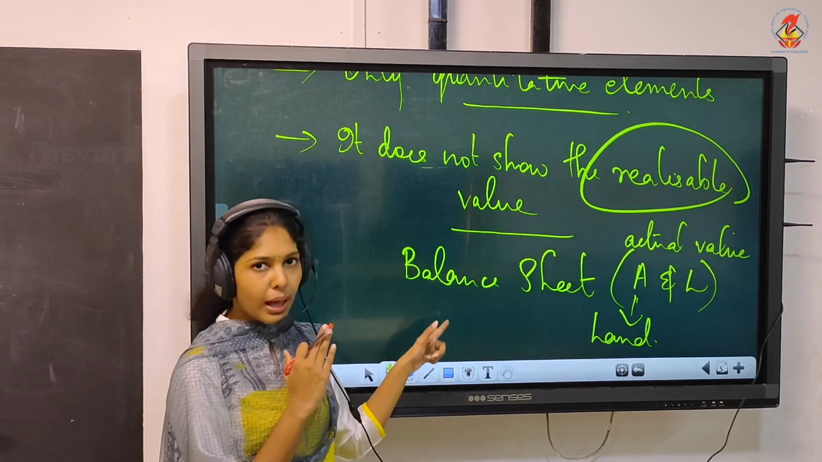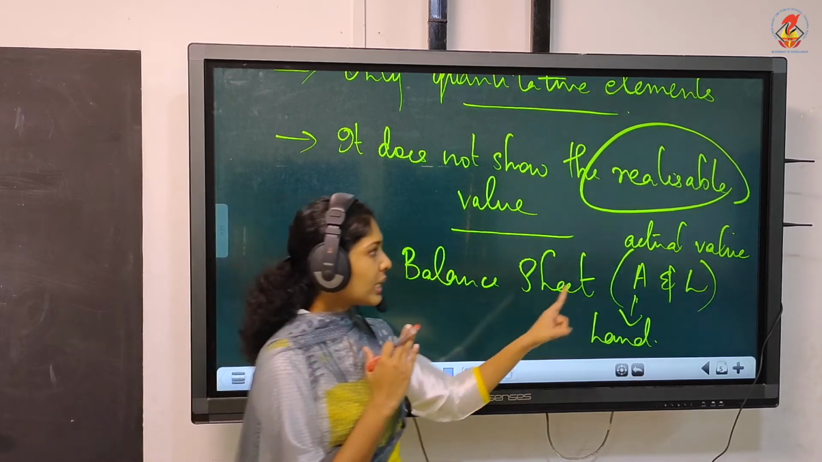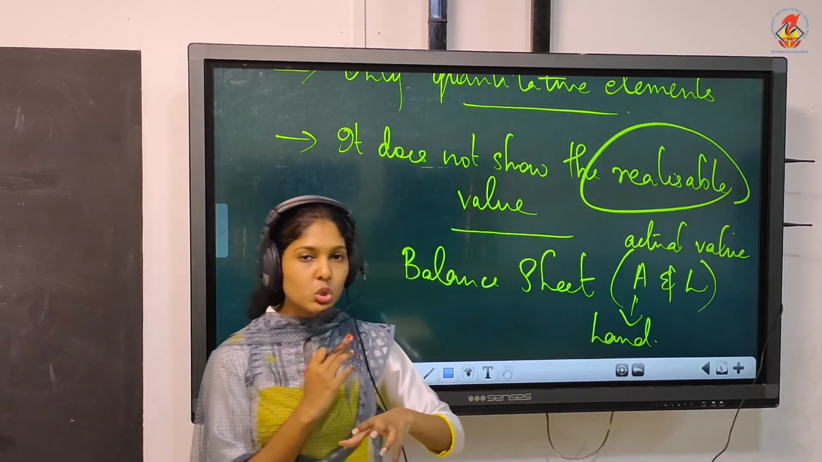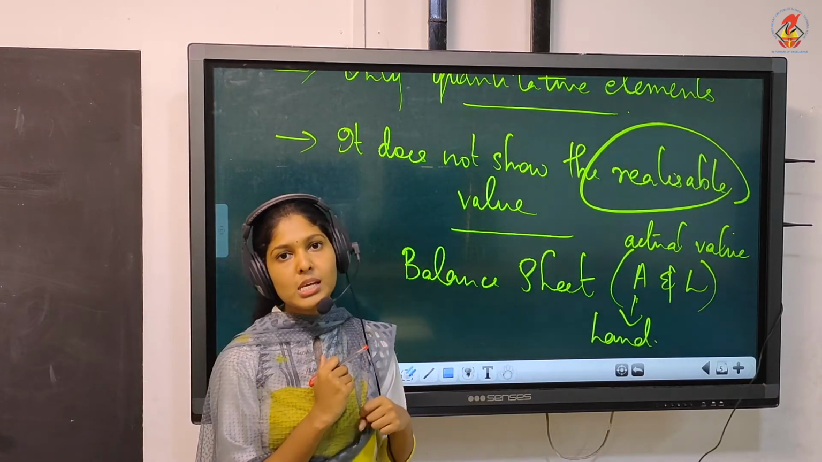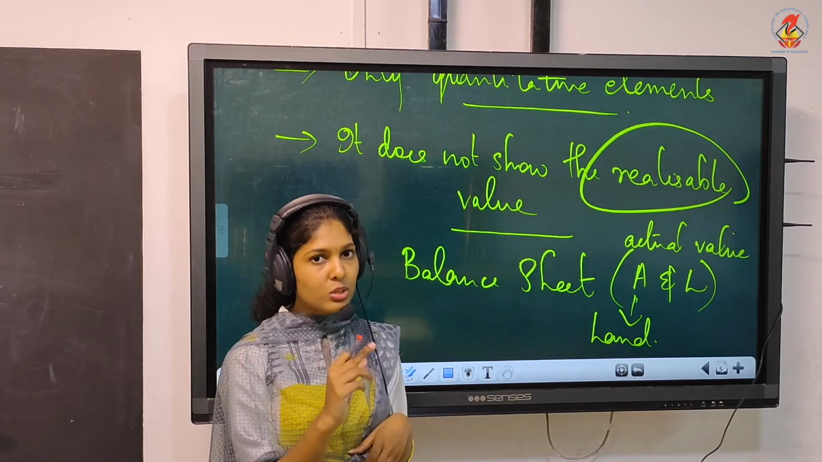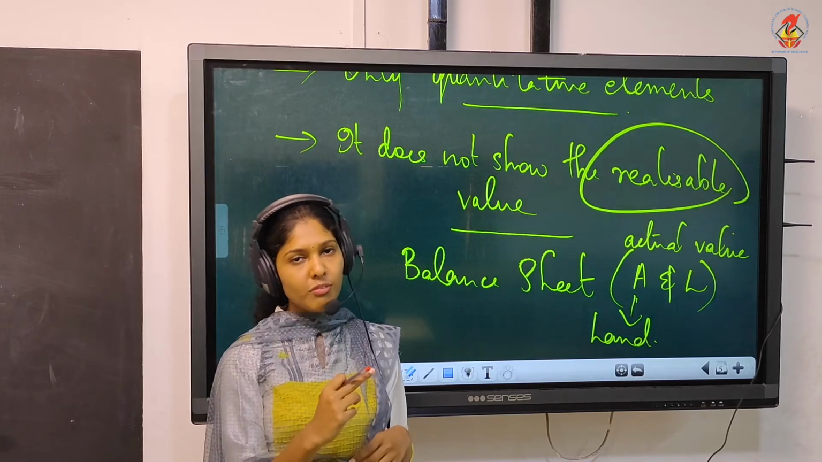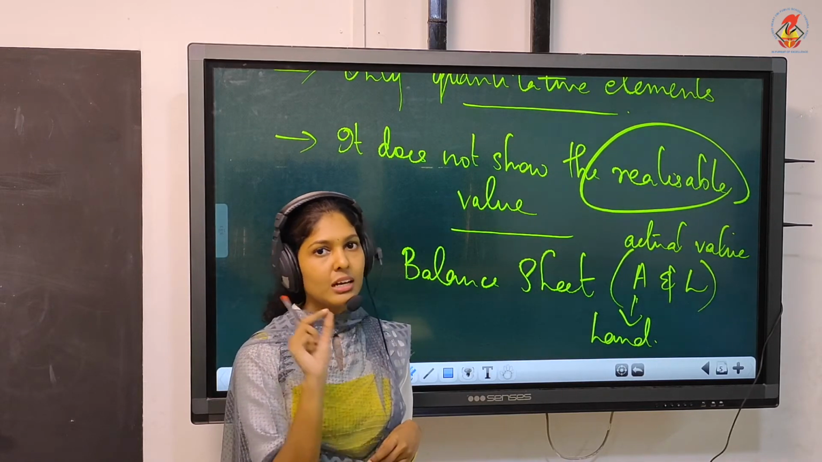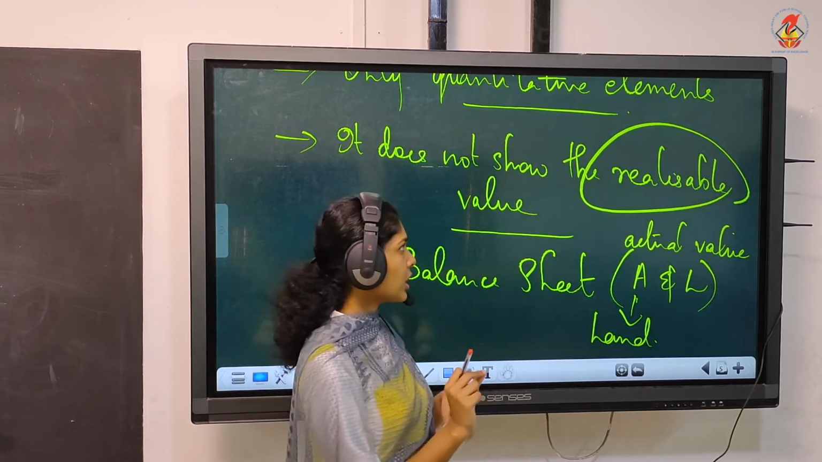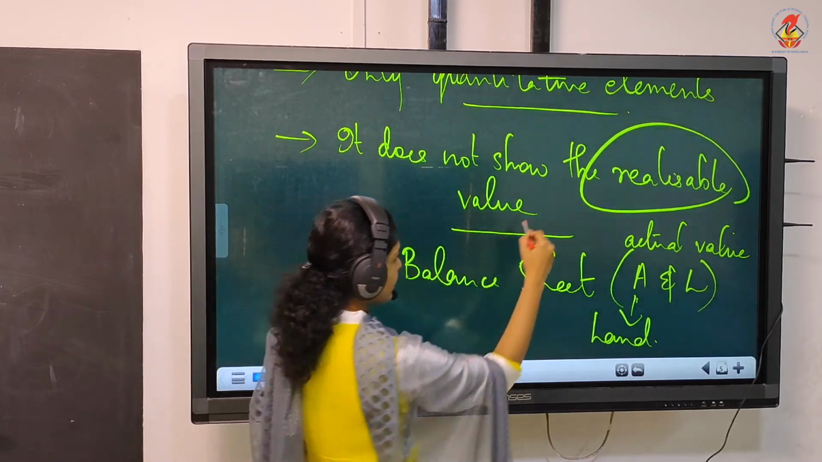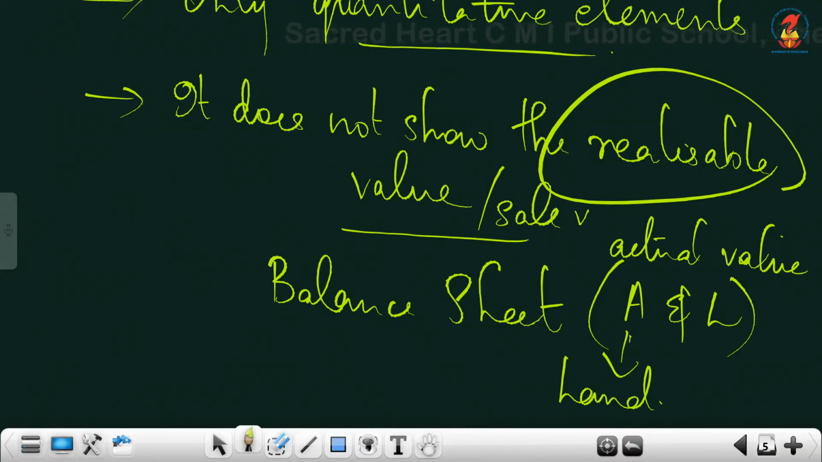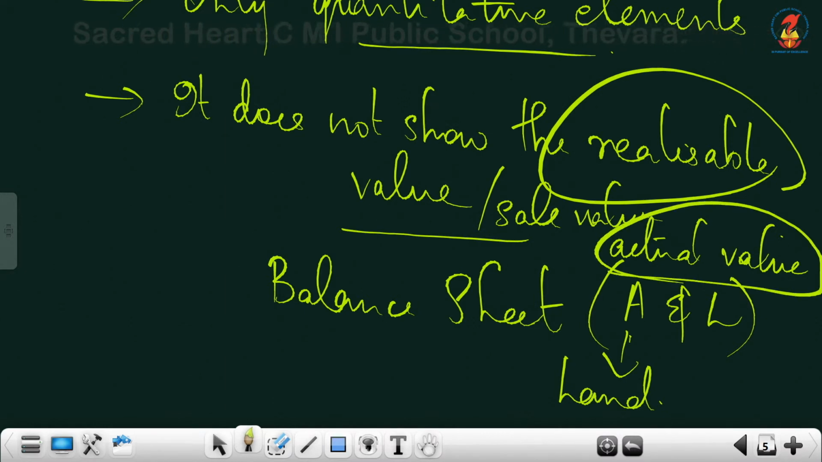That figure will not be shown in the books, meaning in the balance sheet. Only the actual values at which you purchased will be shown. The realizable value or the sale value will not be shown in the books of accounts. That is again a limitation of accounting. Realizable value means sale value. They will be writing only the actual values.